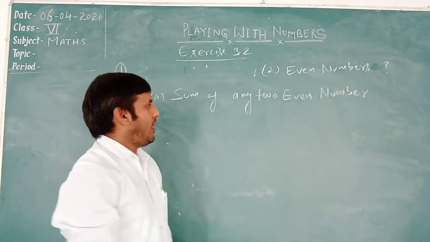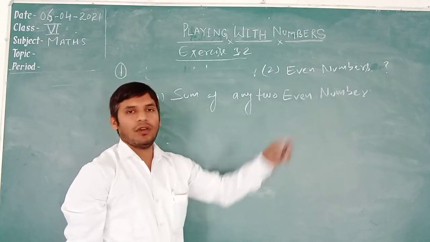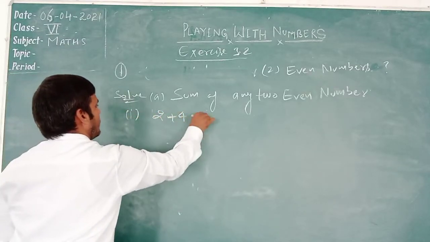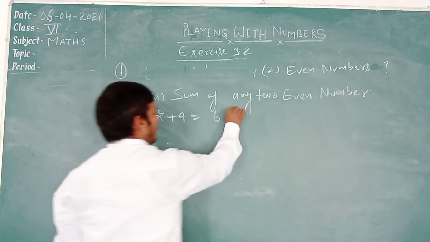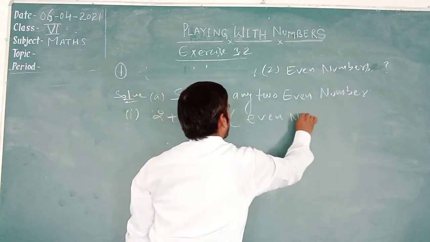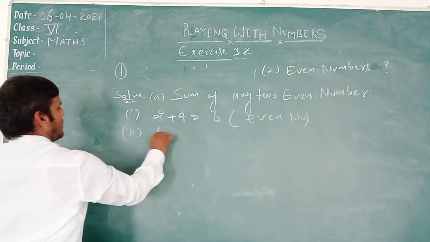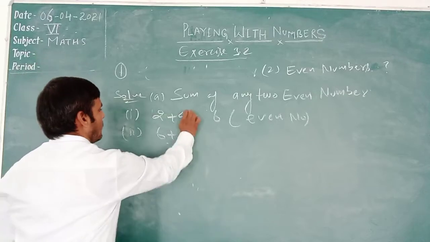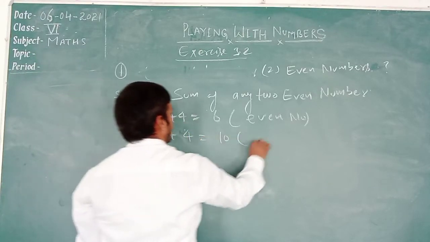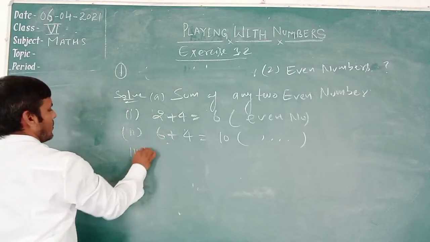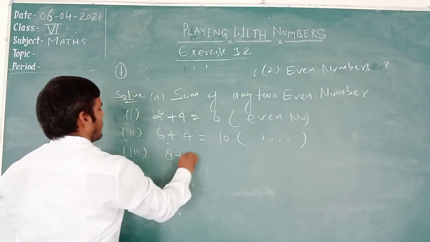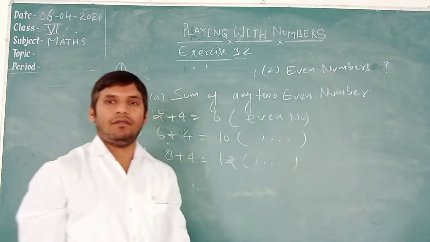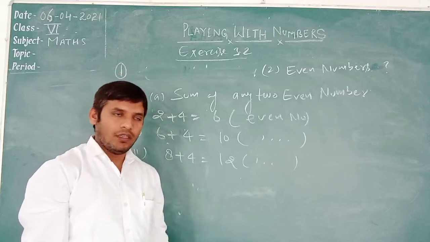Second part is given. Find the sum of any two even numbers. Okay, let us see. 2 is an even number and 4 is also an even number. 4 plus 2, 6, it is also an even number. Second, 6 plus 4 is 10. It is also an even number. The sum of 8 plus 4 is also an even number. It means again we check the sum of any two even numbers is an even number.